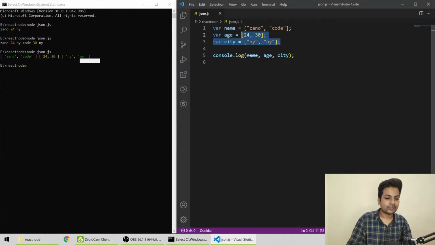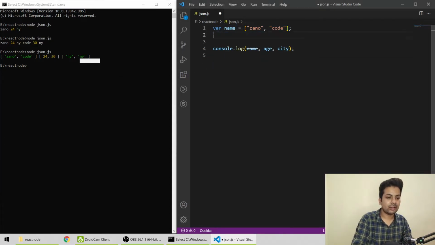See, if I delete this and I do json1 comma json2 equals Zeno, then I'll write his age, then city and NY. Then I copy it, same for the other person. I'm writing it as JSON because I'm explaining JSON only.